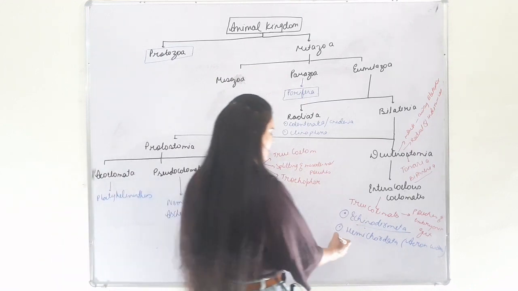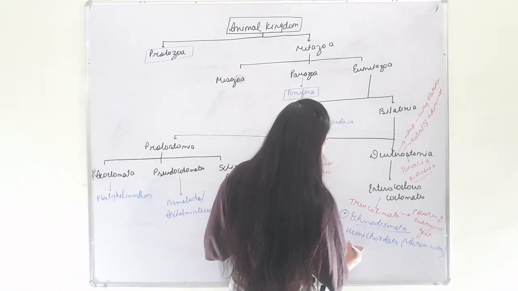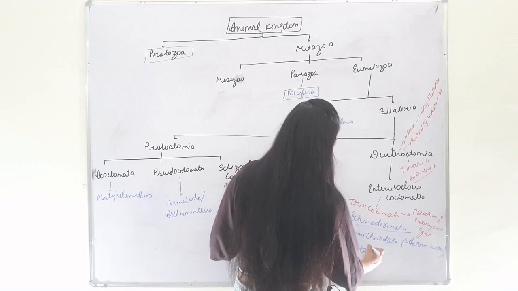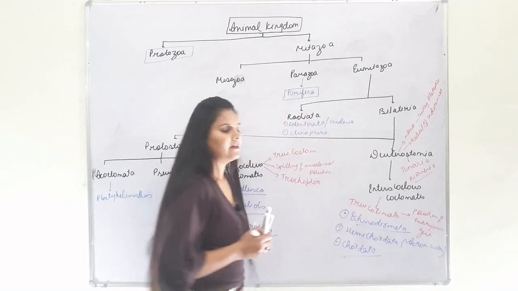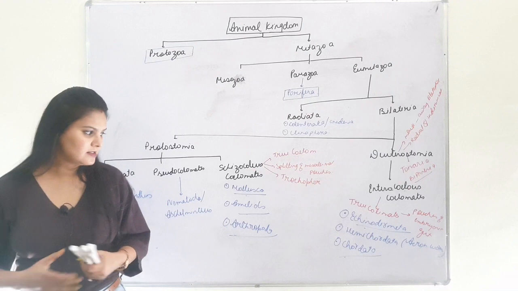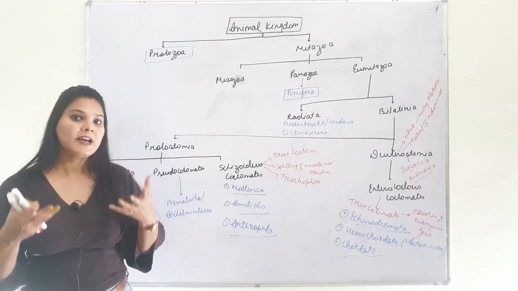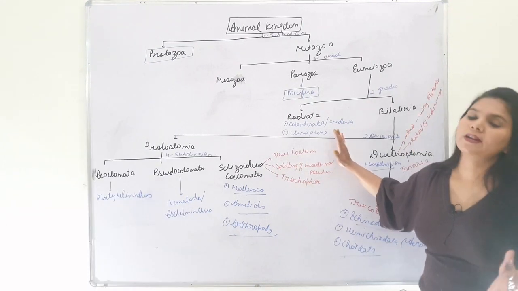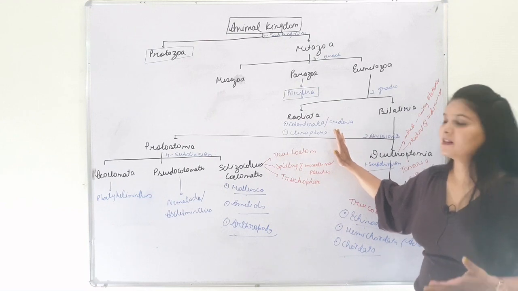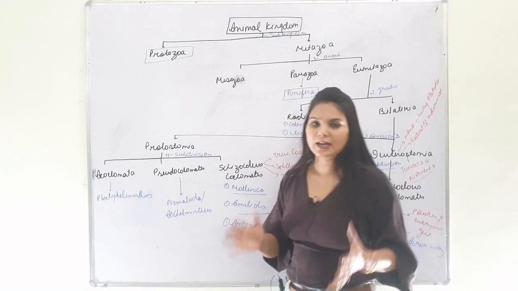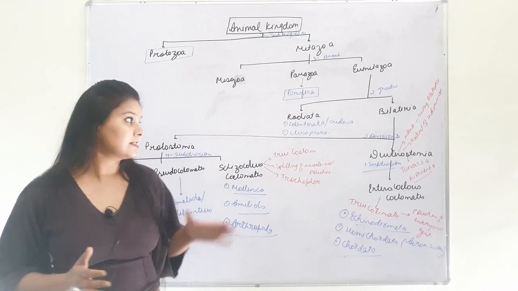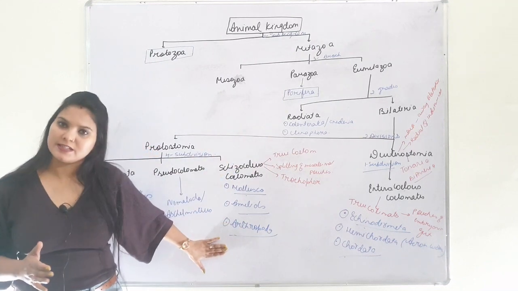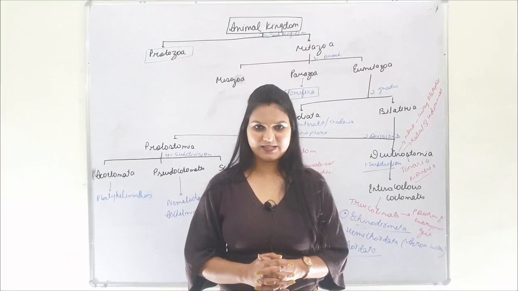And next is Chordata, which include ascidians, reptiles, aves and man. This is only the outline of classification of the animal kingdom, and in the upcoming lectures we will discuss all these phyla in detail. This is all for this lecture.